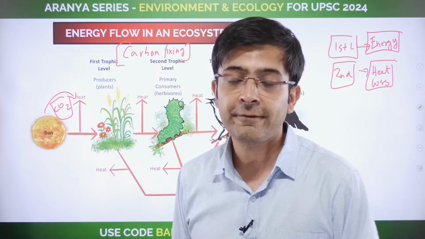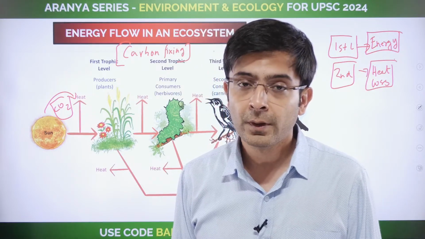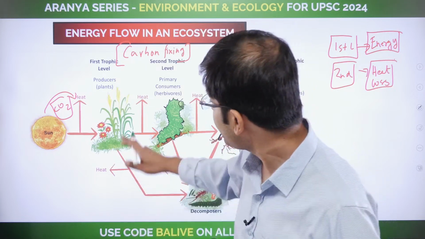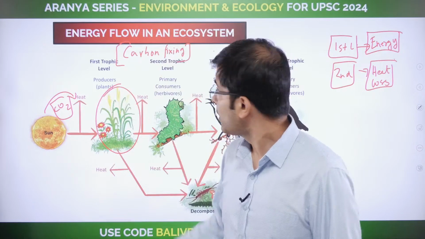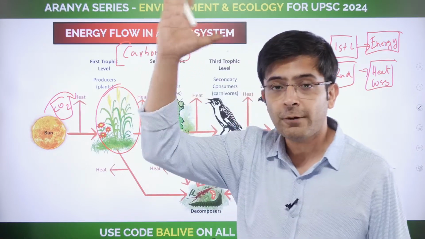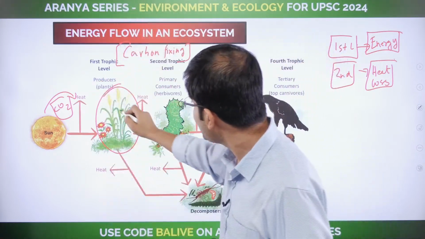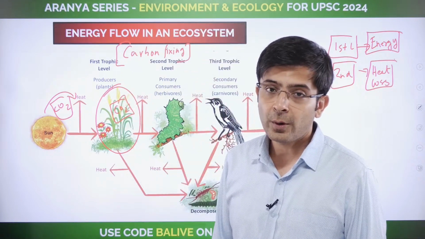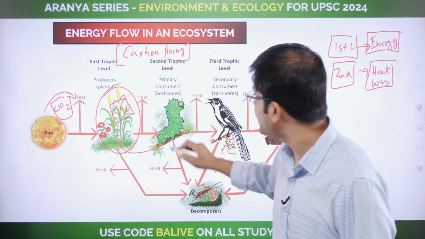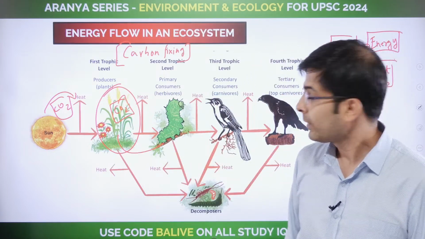Nitrogen fixing we have learnt about. So we'll discuss that. But eventually what you understand is that these autotrophs fix carbon from the atmosphere and create these carbon bonds within themselves, which eventually is eaten by the primary consumers.